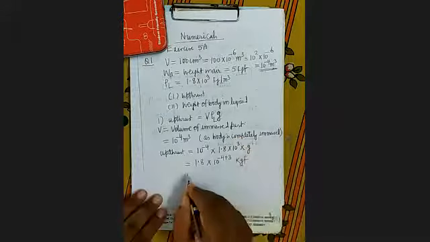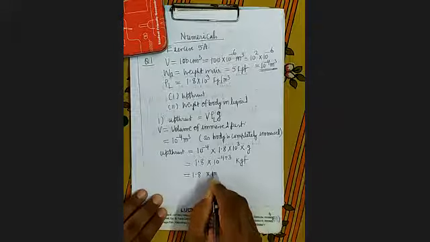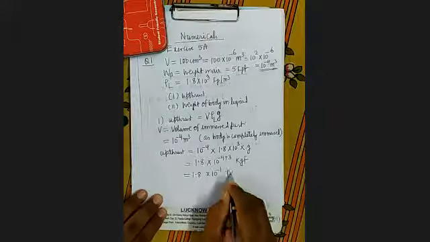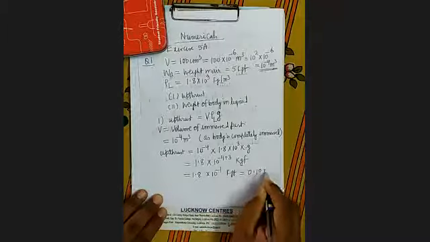So here it will be equal to 1.8 into 10 to the power minus 1 kgf. That is 0.18 kgf.